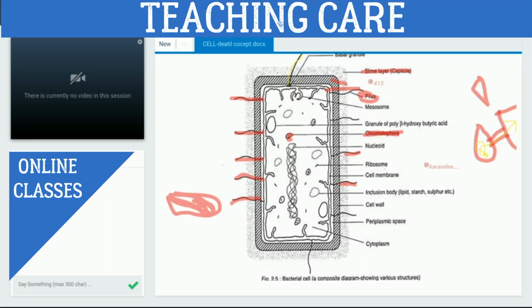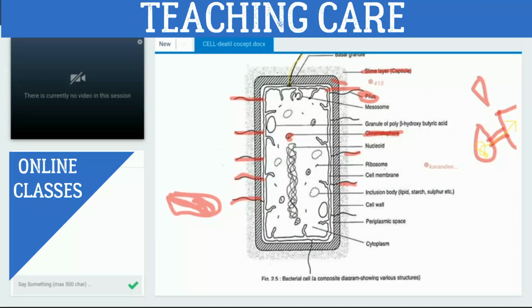For this supercoiling, which chemical is required? Polyamines. For the supercoiling of DNA, polyamines are required.